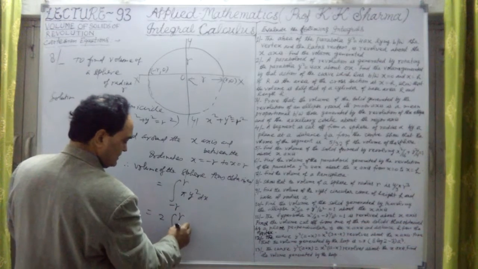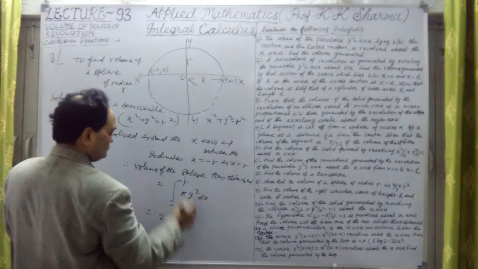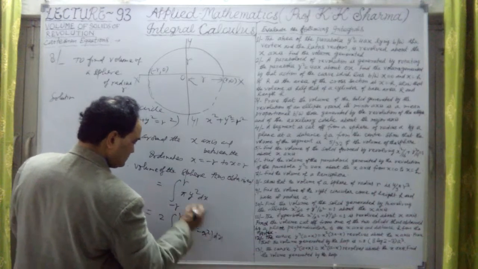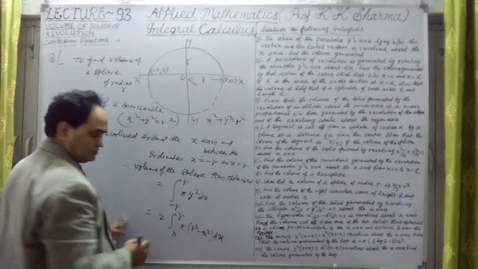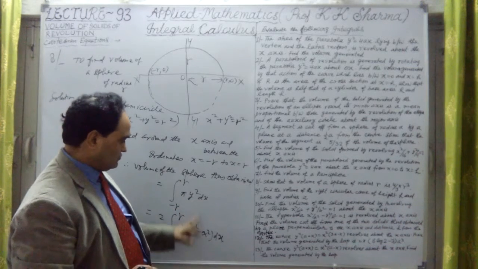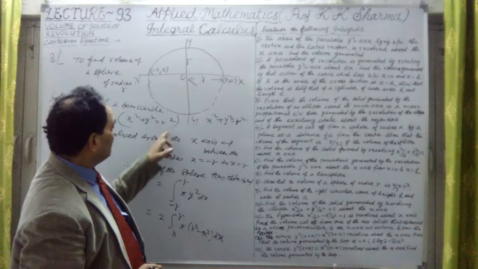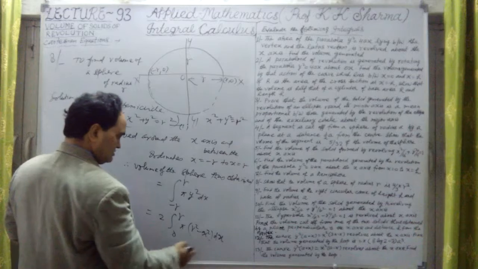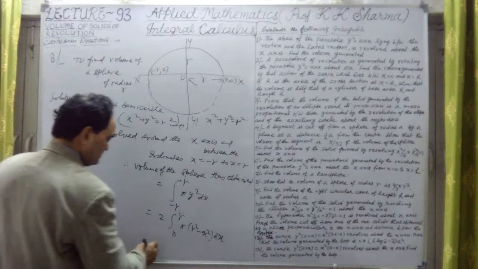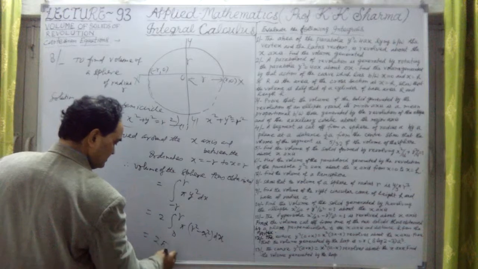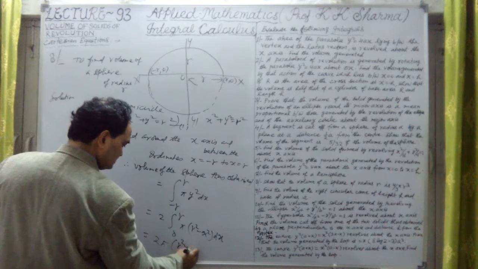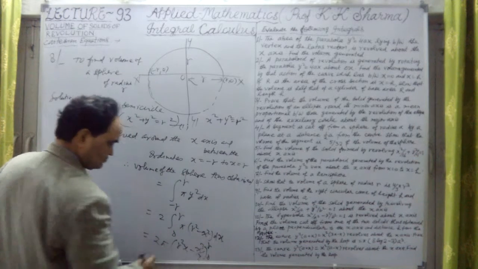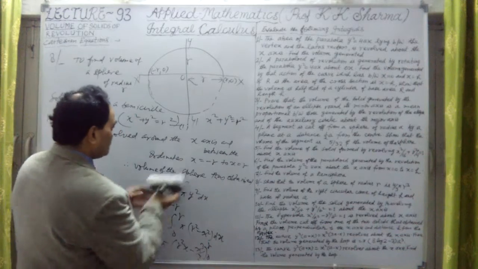Now this is pi into y square, from this equation of the sphere, r square minus x square into dx. Now we have to convert this into the variable x so that we can integrate with respect to x. So y square is changed into r square minus x square from the first equation of the circle. Now this is to be integrated. This will be twice pi, and the integration will be r square into x minus x cube upon 3, with limits 0 to r, because the radius is r here. Okay, so now let me write it here.